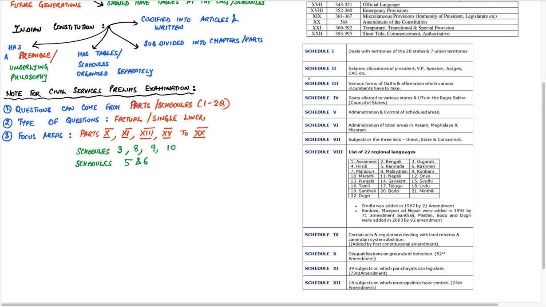So we must memorize the schedule number and what is present in that schedule. This will help us in solving the questions from the elementary portion of the Indian Constitution. This is a factual portion, and one must memorize in detail the important areas which have been marked here. Numbers this side, details this side. So that was all regarding the elementary portion of the Indian Constitution. We will return with session 2, in which we will start with part 1 of the Indian Constitution, tomorrow. Good night.